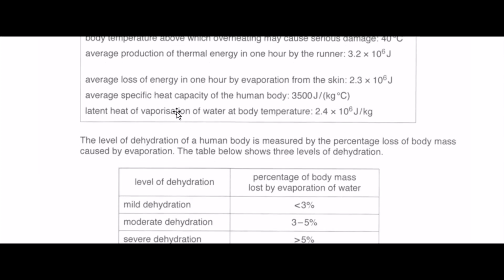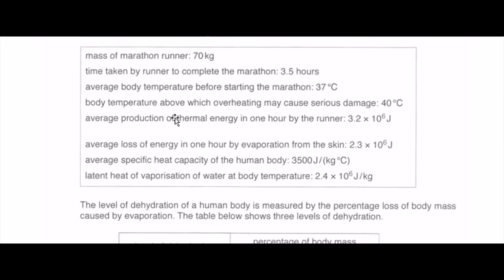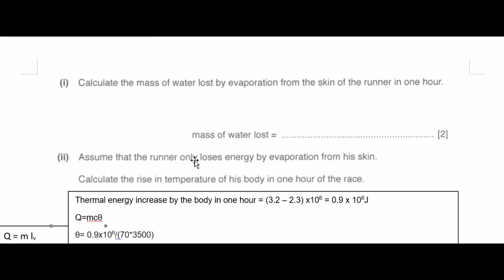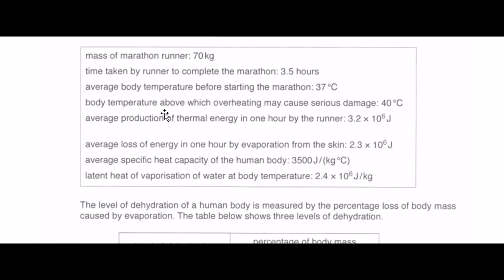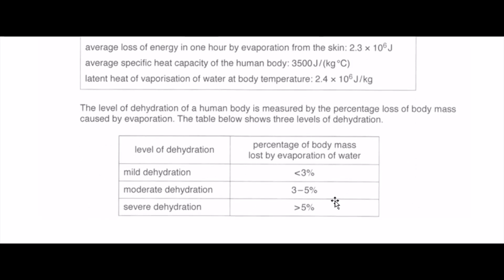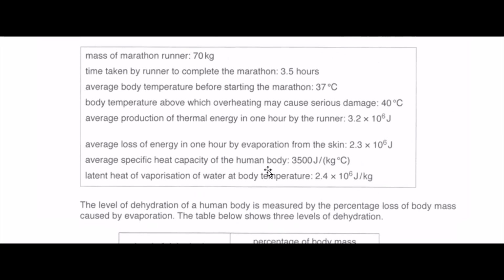I'm just checking, and I realized that I don't have mass of water evaporated. So I think I have to calculate this. I look again for evaporation, and I realize that this is the only sentence with evaporation inside so far, other than one which is a percentage, so it's less useful in calculation. The average energy lost in 1 hour by evaporation from the skin is this amount.